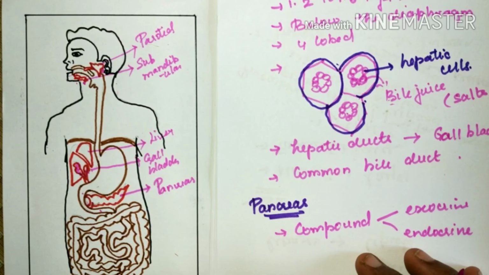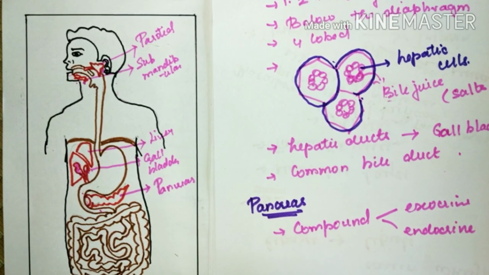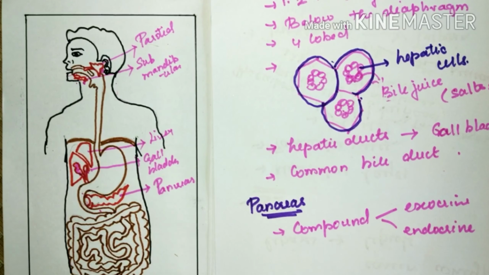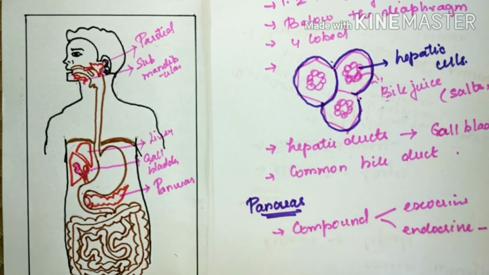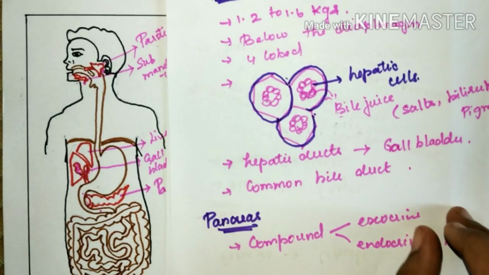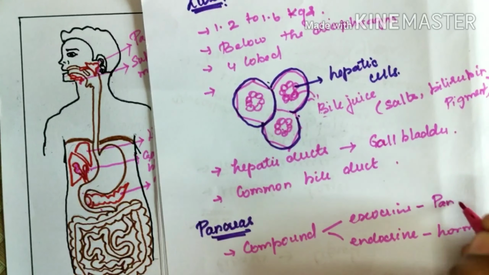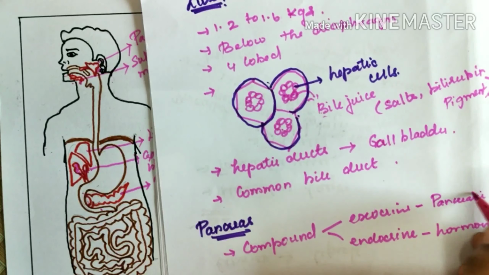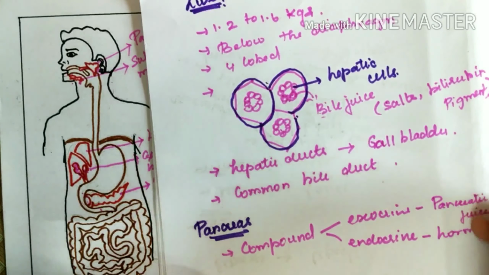When we talk about the endocrine portion, they secrete hormones such as insulin and glucagon for maintaining the blood glucose level. And the exocrine portion secretes pancreatic juice. This pancreatic juice contains certain digestive enzymes in inactive form.